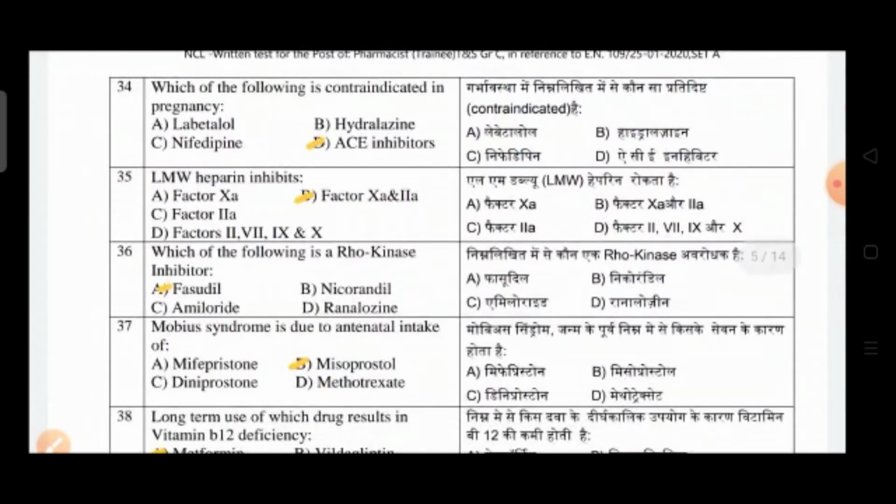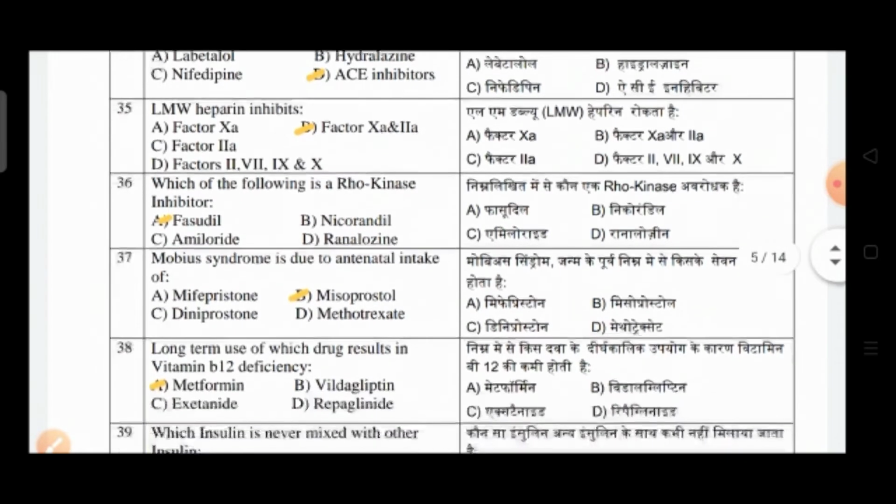Question number 34: which of the following is contraindicated in pregnancy? Option A is labetalol, option B is hydralazine, option C is nifedipine, option D is ACE inhibitors. So the correct answer is option D, that is ACE inhibitors.